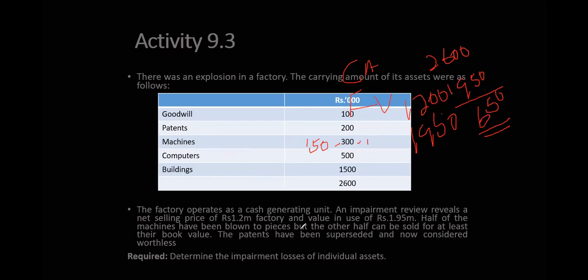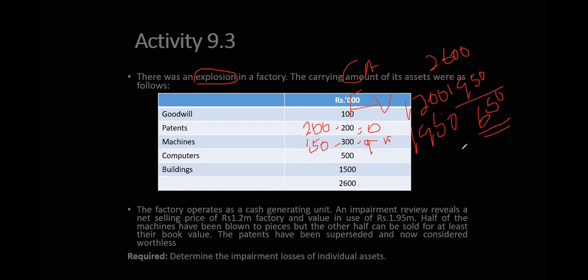Just because of this explosion, half of the machines have really blown down and the other half can be sold at least for the book value. The patent has been superseded. The patent is completely ruined, so its value is nil. This is reduced. The new value here is nil. The machine value here is 150.